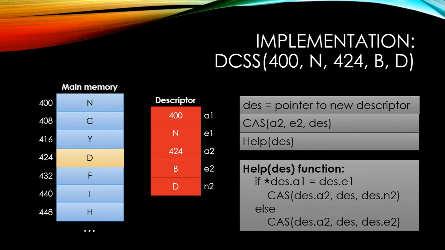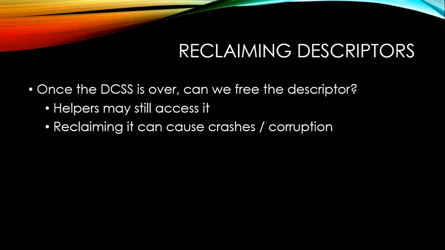And of course, if we didn't have the expected value in A1, then we would unlock back to the old value, E2. So that's roughly speaking how this works. So suppose we do one of these DCSSs and the DCSS finishes. Can we just free the descriptor after the DCSS is over? Well, it turns out it's not so easy to free because helpers might still access that descriptor.